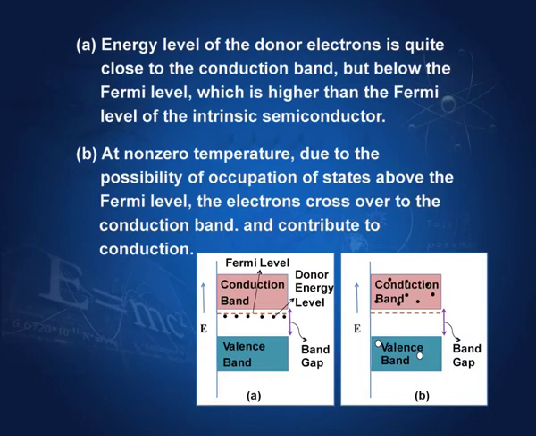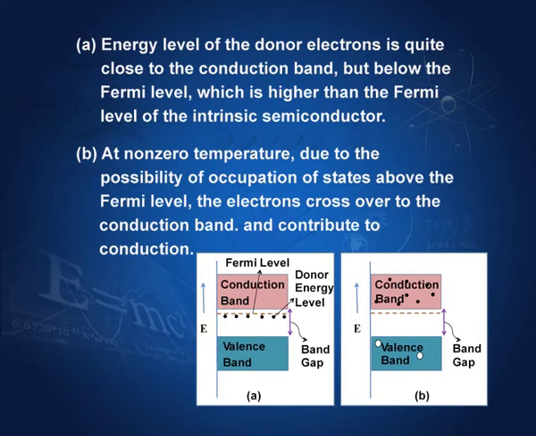In terms of bands, we have conduction band, we have valence bands, and the electrons that were donated have energy states very close to the conduction band. So, with a very little energy, they can move to the conduction band and give conductivity to the substance.